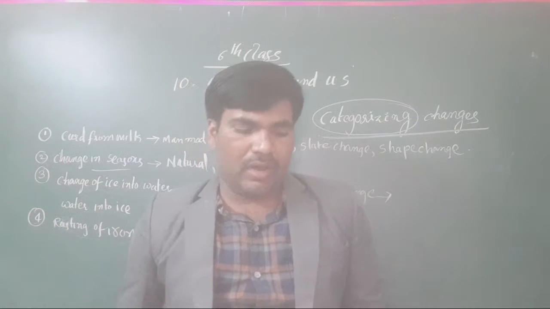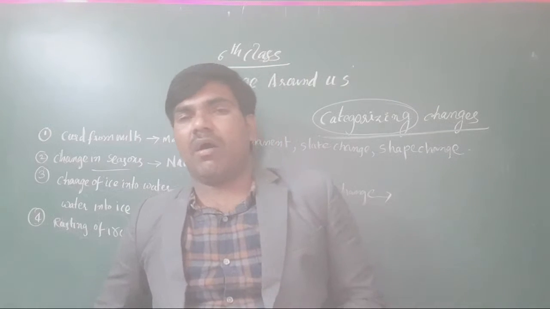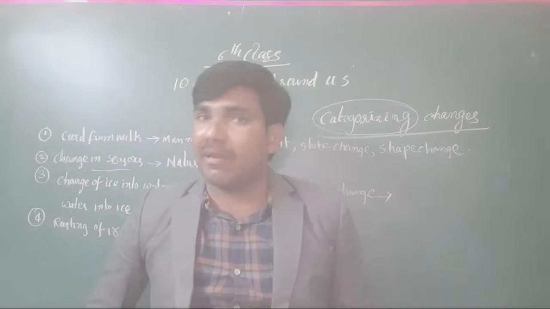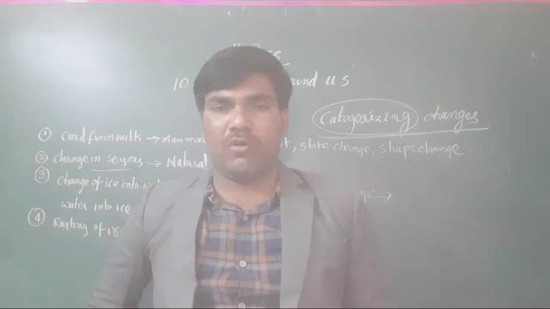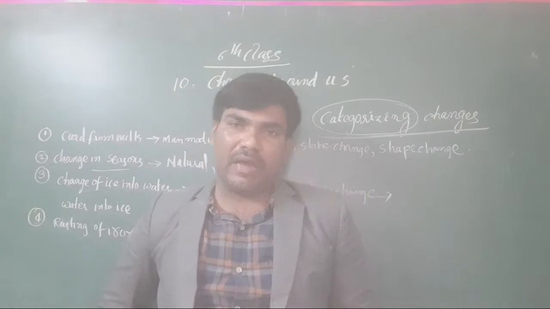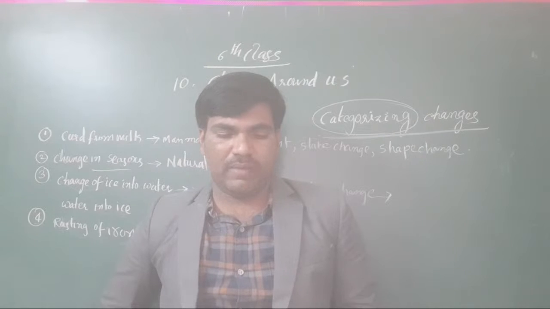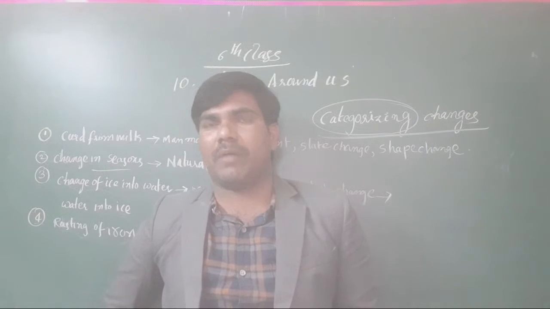Okay, now electric bulb on or off. It is man-made only. It is not possible by nature. Actually, bulb on and off are both given by us. That's why it is a temporary change only. It will not be a permanent one.